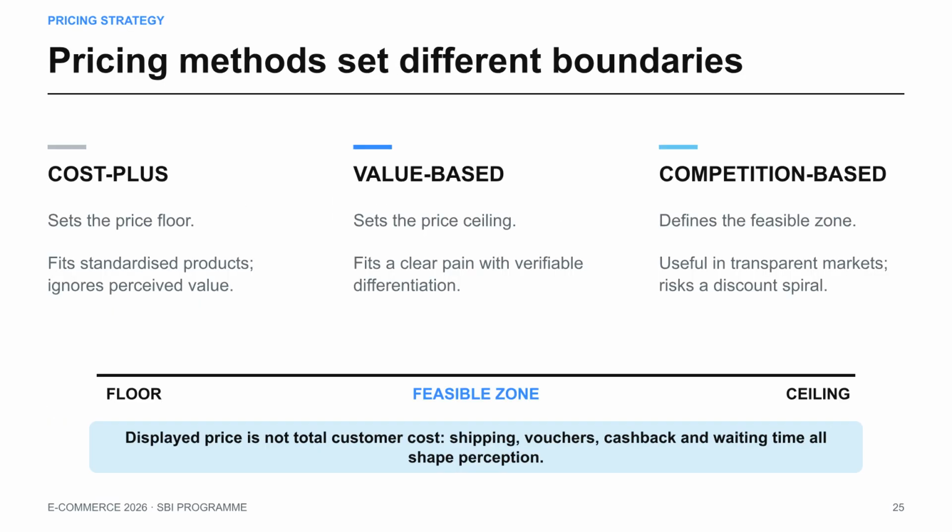Different pricing methods create different boundaries for your business. Cost plus sets your floor, value-based defines your ceiling, and competition-based establishes the feasible zone. Remember, the price tag isn't the only factor. Shipping, vouchers, and even wait times shape how customers perceive your total cost.